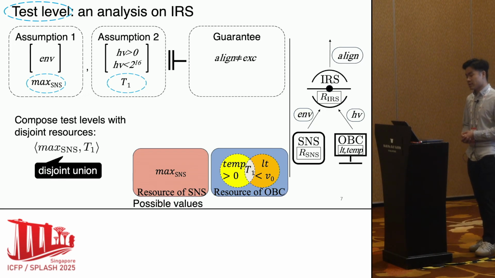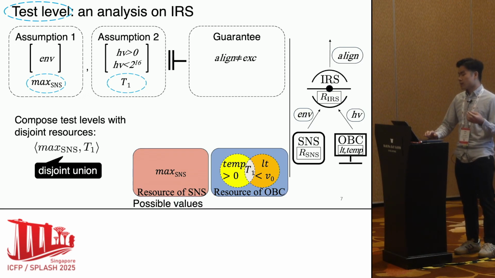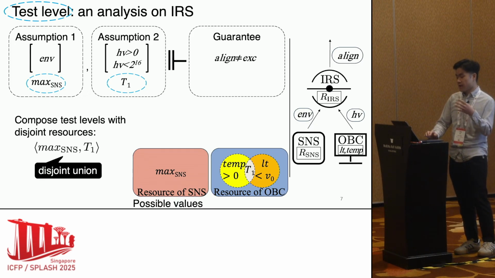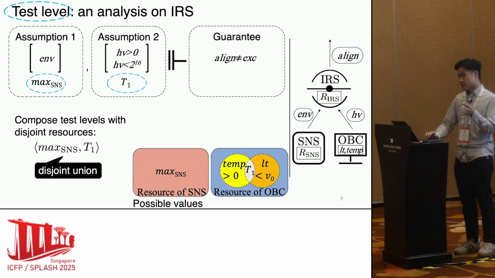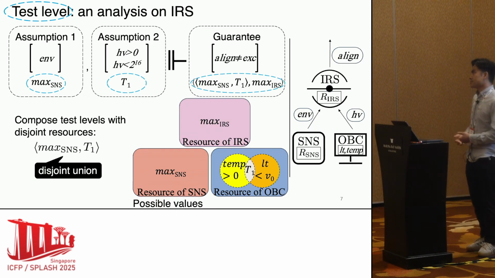However, this is still not enough. From the system diagram, we can see the value of align also depends on IRS. So we also need to consider the test level for the internal value of IRS. Assuming this analysis is a verification, again, we note this as max IRS. The test level for the guarantee turns out to be the disjoint union of max SNS, T1, and max IRS.